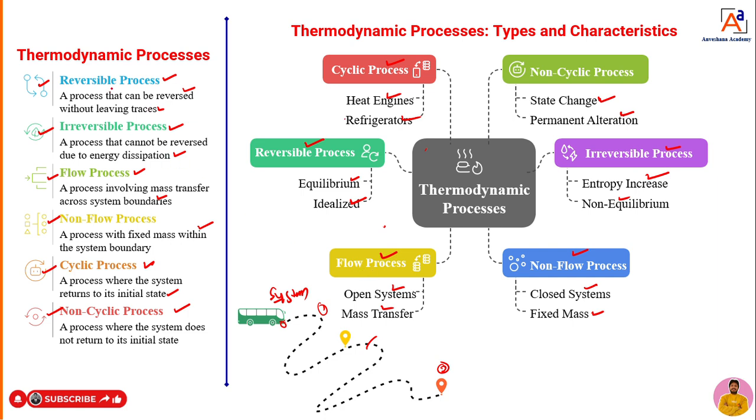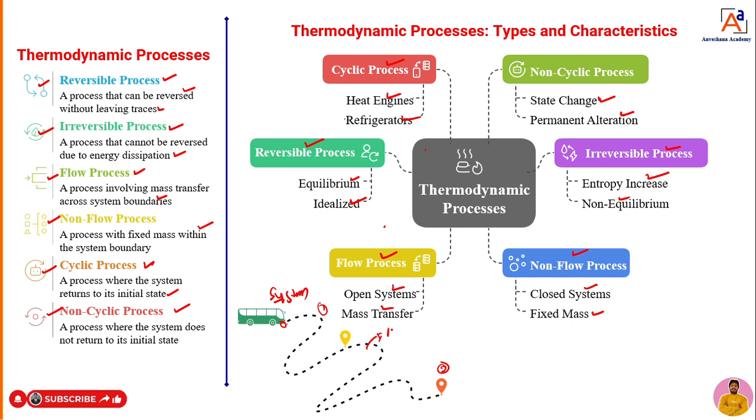Now, what is an irreversible process? The system leaves from point 1 and reaches point 2. It goes back to its original position, but some amount of heat or energy is transferred from the system to the surroundings, or some amount of mass is transferred from the system to the surroundings.